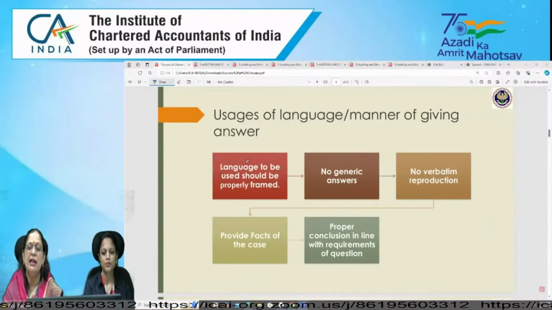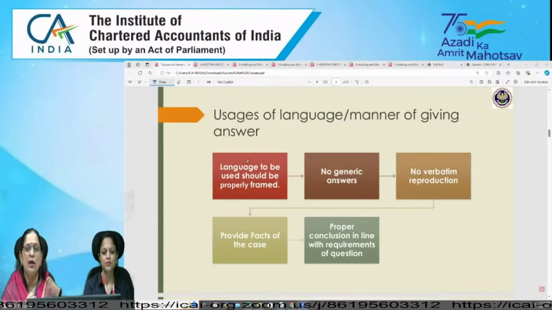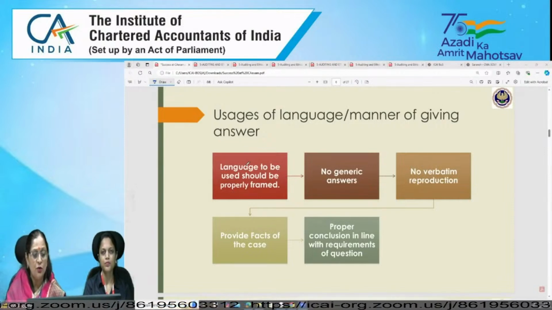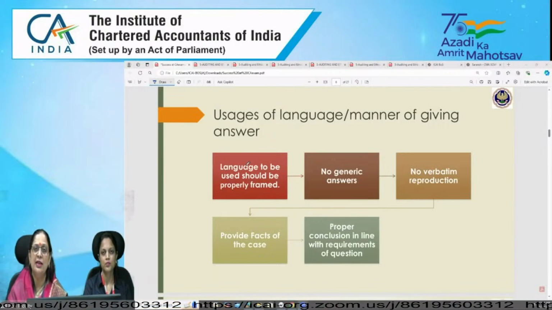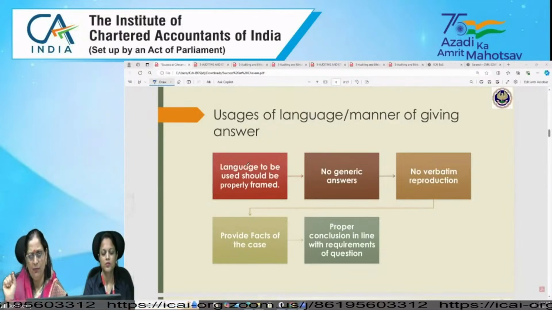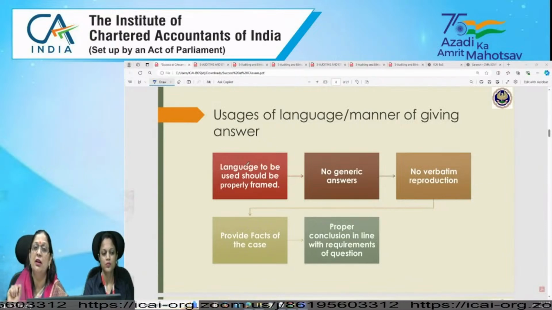So when you are doing writing practice, you will be able to understand what the requirement of the question was, whether we are able to assess it correctly, and whether we are giving the correct and required answer. So writing practice is very, very important. I'm again and again focusing on this. So do writing practice, review it. After you review, you will be able to assess your performance level, and you will improvise. And after that, when you write in the examination, you will read the question twice or thrice, understand its requirement, and give the required answer.